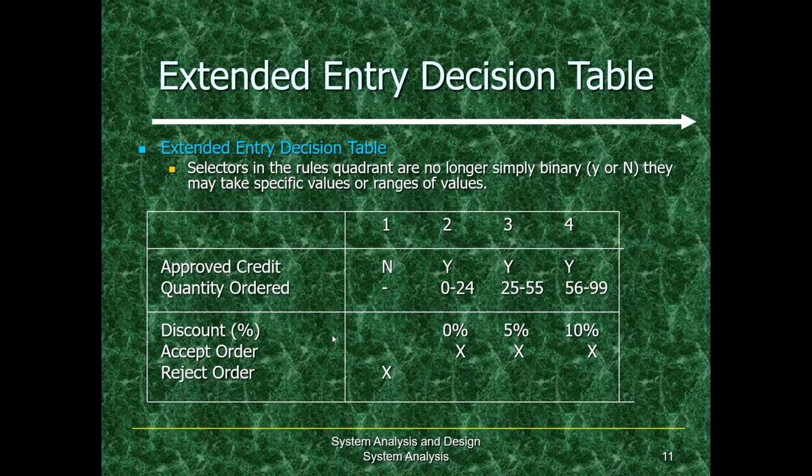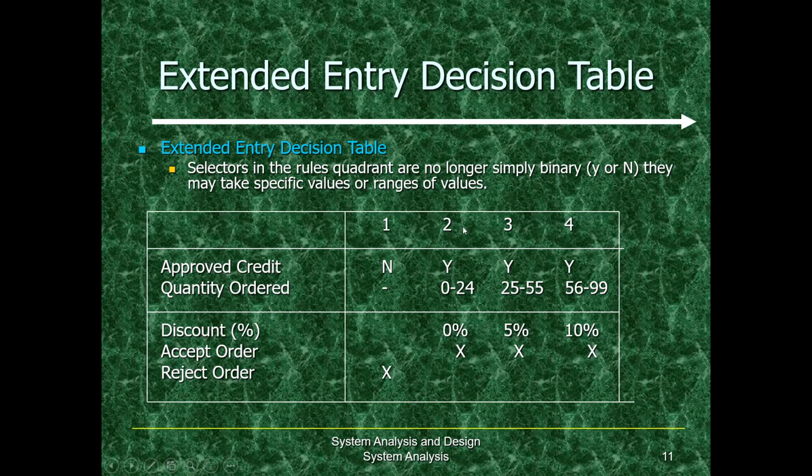This is an example of an extended entry decision table. Selectors in the rules quadrants are no longer simply binary Y or N. They take specific values or ranges of values. For example, we have 4 cases here. In the first case, the credit card is not approved. So if the credit card is not approved, we don't need to worry about the quantity ordered. So his order is going to be definitely rejected.